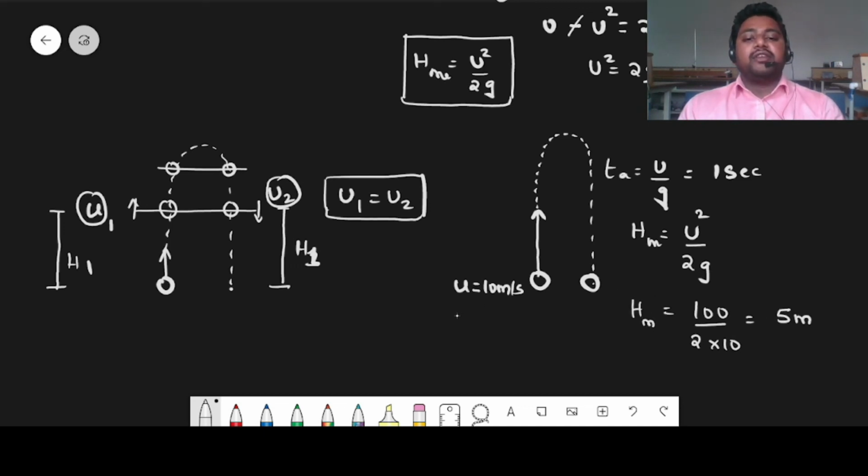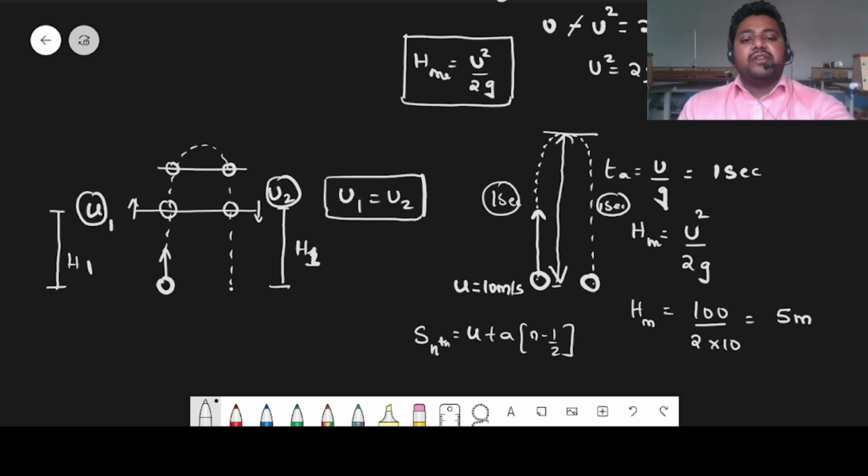Let's say I am asking you to find the distance traveled in the 2nd second. Now you know it is going to travel 1 second in upward direction and 1 second in downward direction. Now in the 2nd second it is going to again travel the h max distance, h max displacement or distance. Since it is a straight line motion, we are considering both to be the same. So s nth is equal to u plus a into n minus 1 by 2.